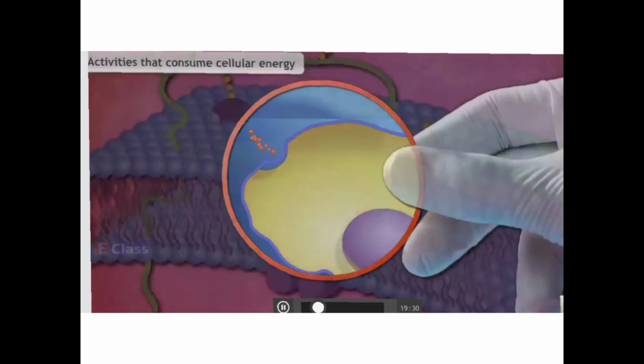Now, is there any process in which energy is not consumed? Yes, there are some. First is diffusion. Diffusion means the entry or exit of small molecules like oxygen and carbon dioxide.